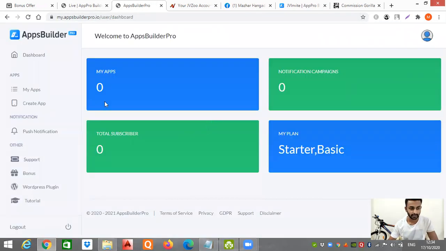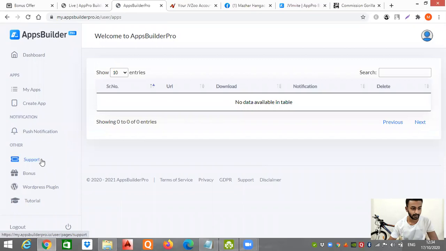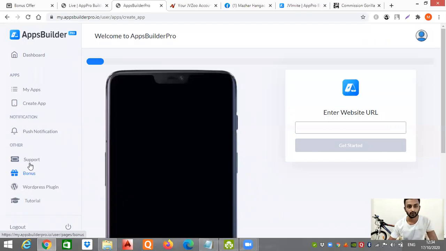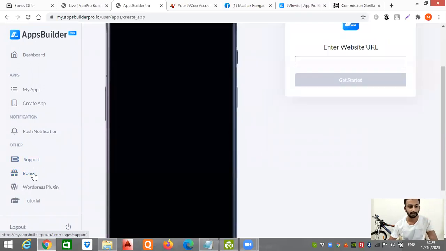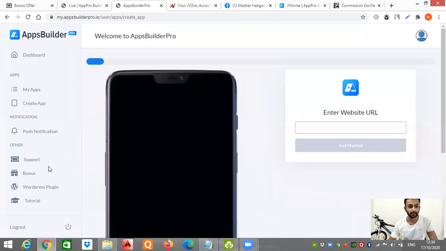Now we are in the dashboard. On the left side, you can see My Apps. Once you create apps, you will see all of them in My Apps. Then there's Create App, Push Notifications, whatever you get, and then Support and Bonuses. There will be some vendor bonuses for you as well, so once you make a payment, just check for your bonuses right over here. There's also the WordPress plugin and a tutorial on how this application works. You will get a tutorial about that.